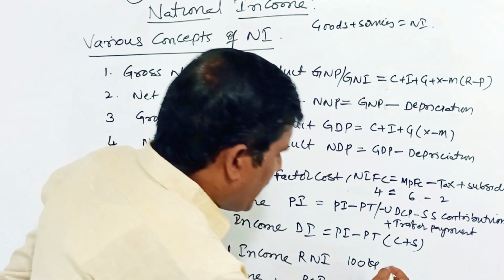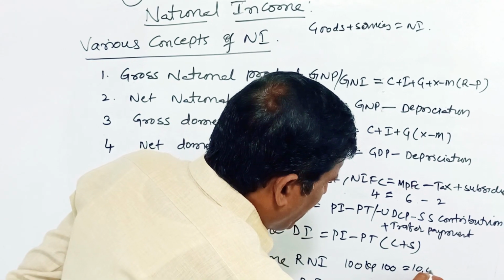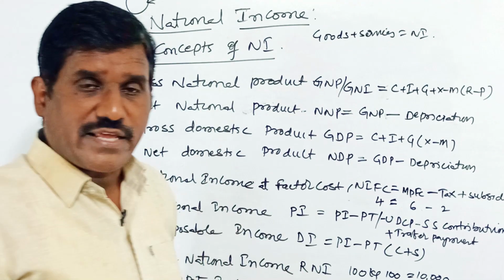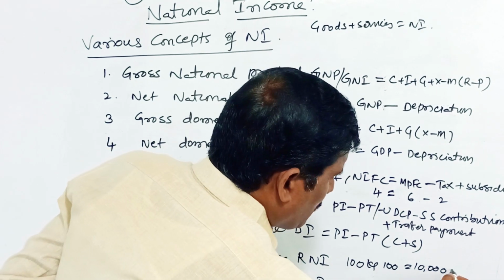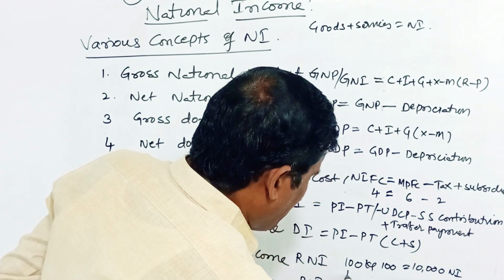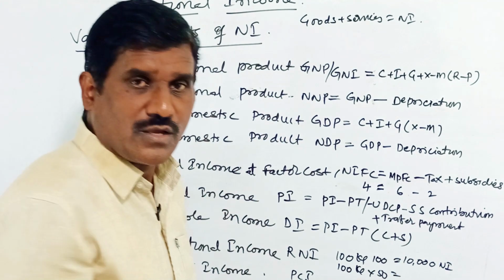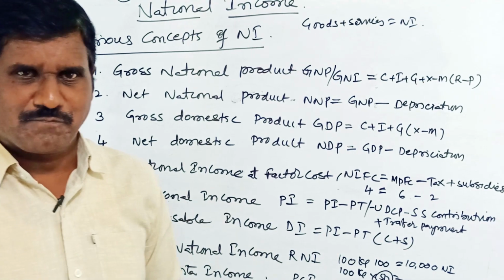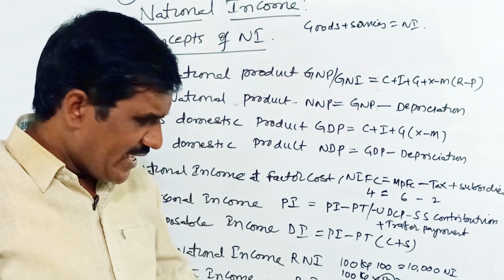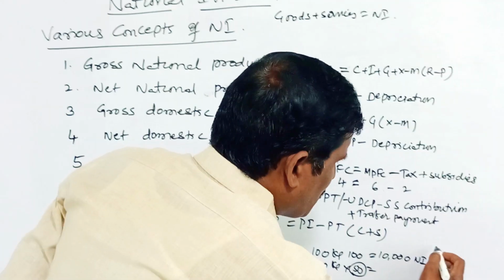The 100 quintals into market value of 100 rupees is equal to 10,000 rupees. 10,000 is the national income, but we can't display the 10,000 rupees. Why? Because we calculate only at 50 rupees. What is the 50 rupees? The base year prices. The base year is now 2011-2012.